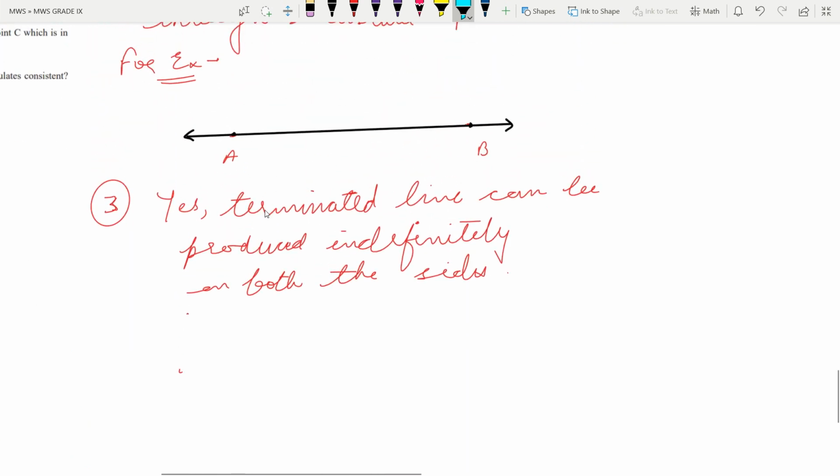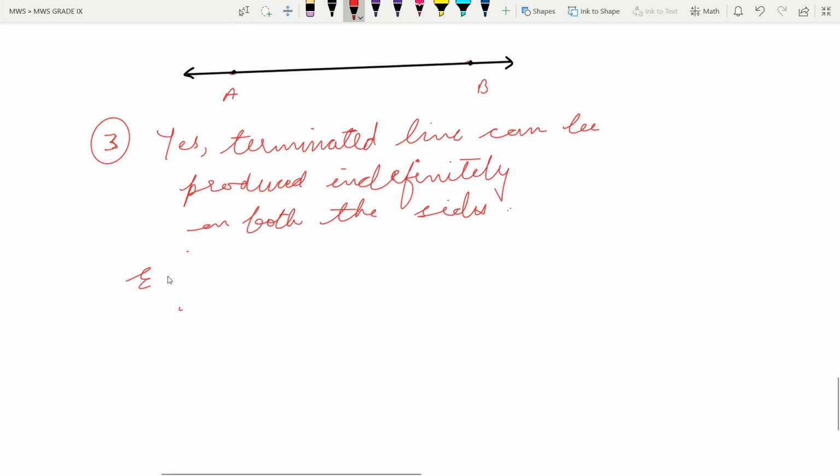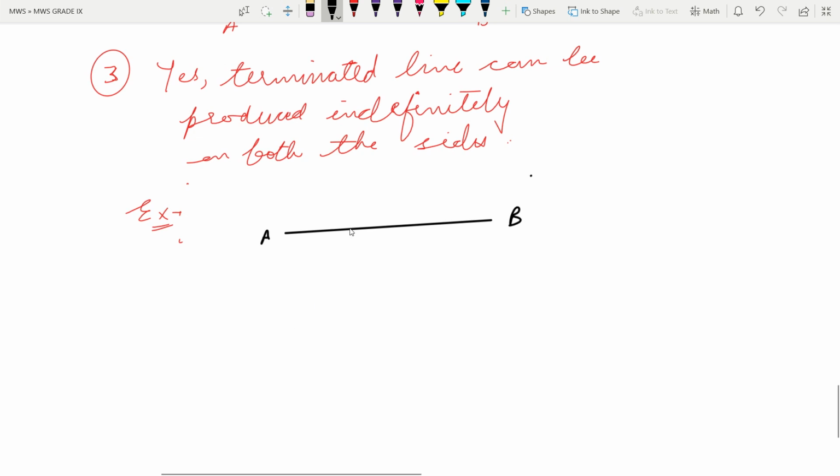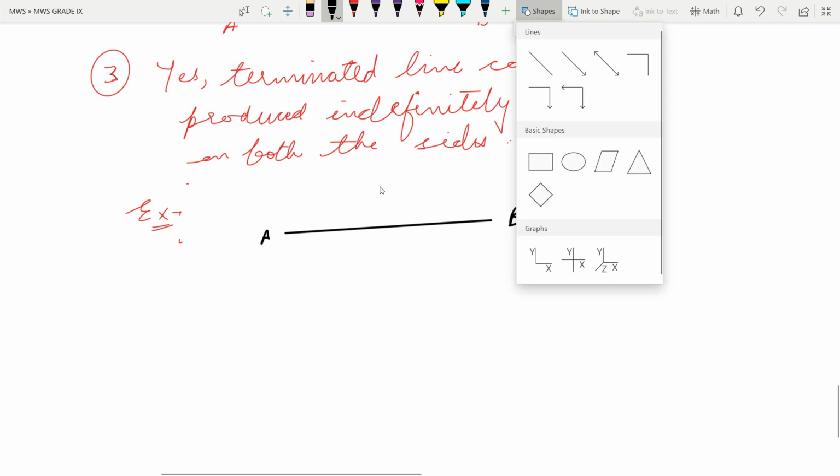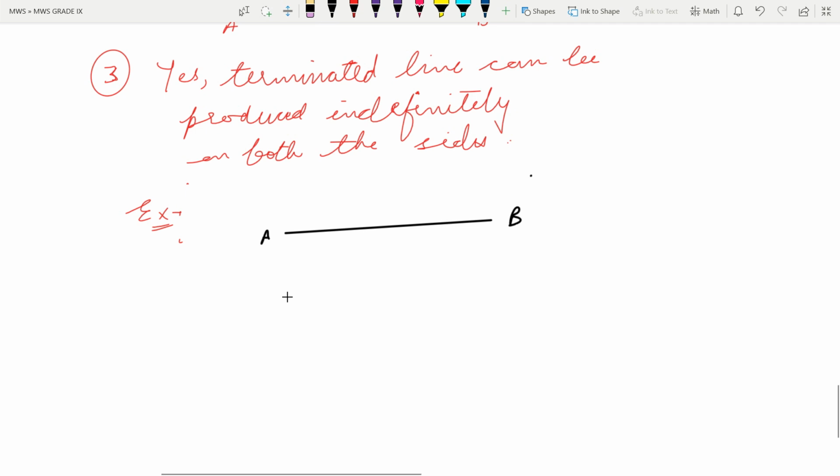So let us write that yes, a terminated line can be produced indefinitely, and the reason for that is our example. Let us make a terminated line. So this is our terminated line AB. Let us produce this indefinitely.